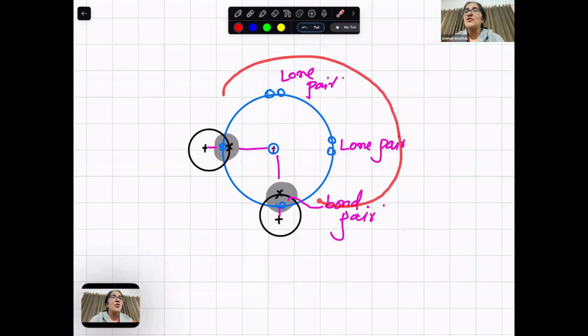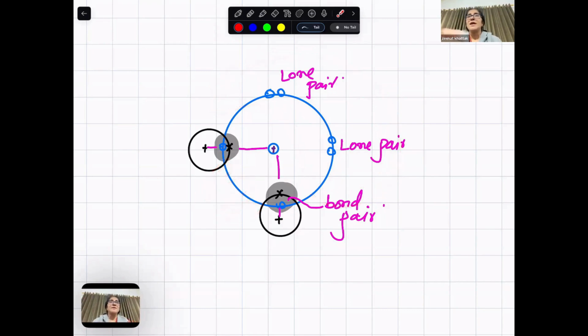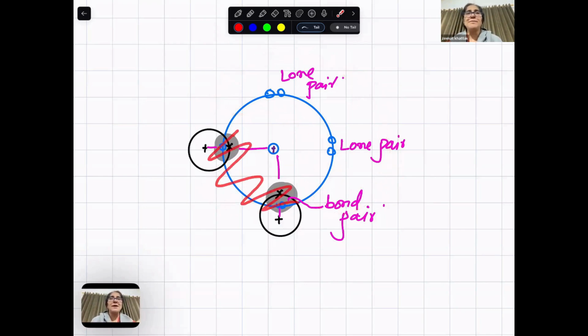When they have more space, less space is left. More space is occupied by the lone pair, less space by the bond pair. The bond pairs can get closer, they repel less. So if there are more lone pairs, the bonded pairs are close, their angles are less.